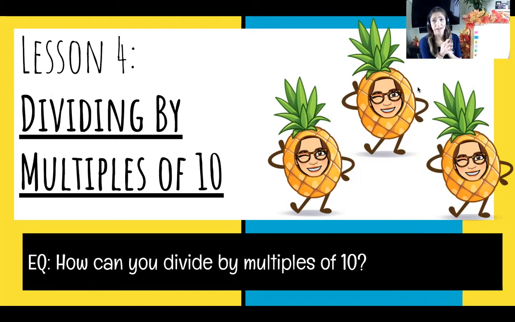So we are starting to finally work with some actual division today. No more estimating, although estimation is part of our long division process. And today's essential question is, how can you divide by multiples of 10? So we're going to be dividing by a divisor that's a multiple of 10, but we are not going to have a dividend that is a perfect multiple of 10. So we're really working on our long division today.